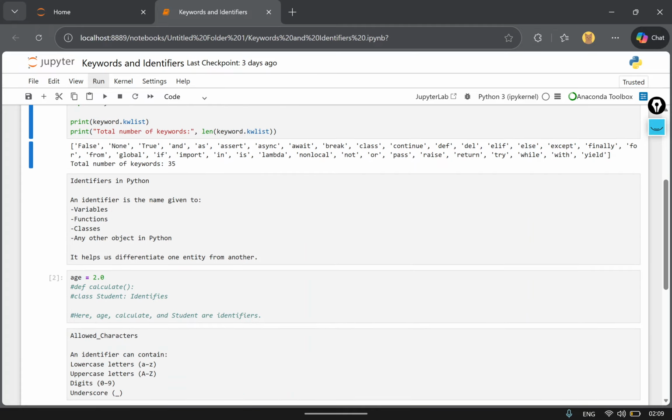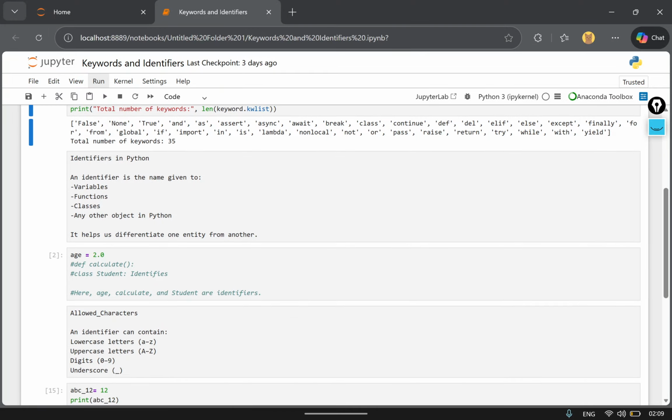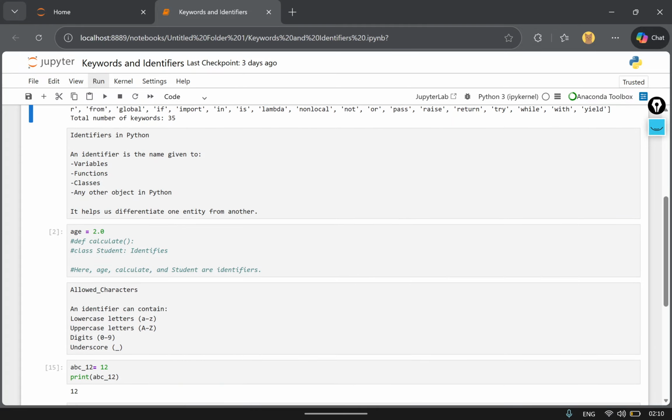Now, if we dive into identifiers in Python, I already told you that we are giving some name to a variable or a function. Identifiers are the names given to variables, functions, classes, or any other object in Python. They help us differentiate one entity from another.